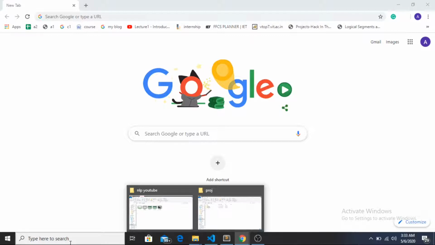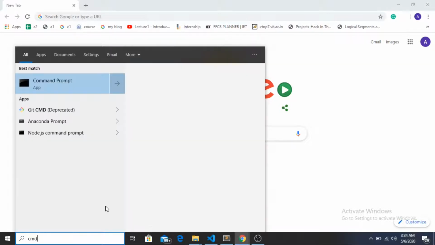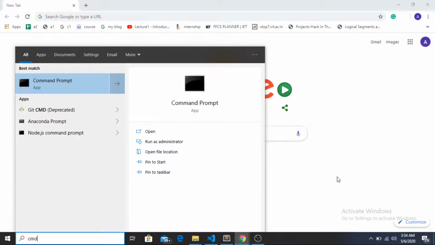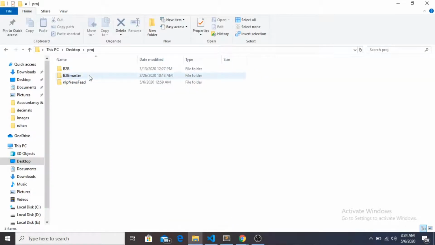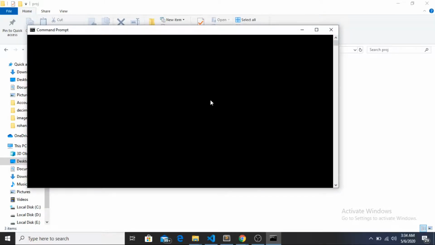Let us first execute the project. For that, we first have to go to the command prompt. I'll go to the search bar and write CMD, which is short for command prompt. So here you can see the command prompt. I'll press enter. My project is in this folder on the desktop, proj, NLP newsfeed.